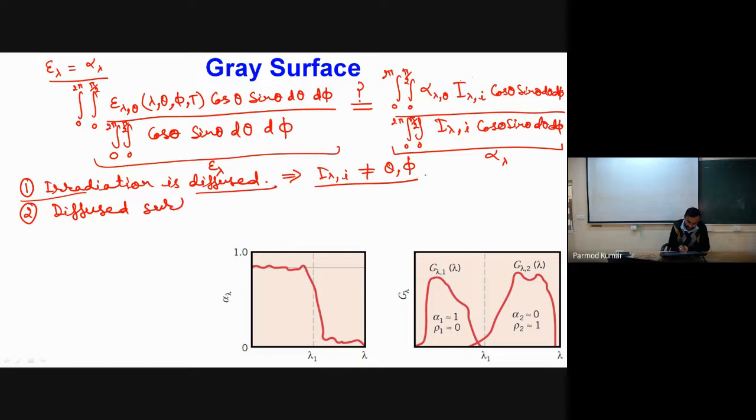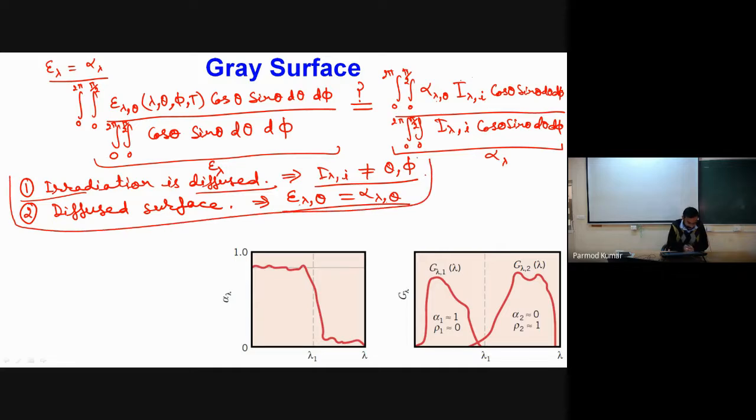So if we have a diffused surface, what will be happening? Epsilon lambda theta will be equal to alpha lambda theta, because for a diffused surface there will not be any effect of the direction. So these two quantities will become the same. We can take these out of the integration, and ultimately we will find that epsilon lambda and alpha lambda become the same. Okay, so these are the two conditions we find if we consider that spectral emissivity and spectral absorptivity are the same.